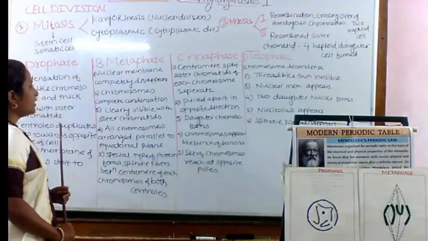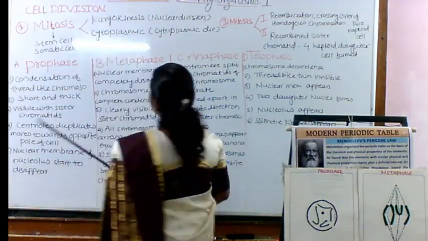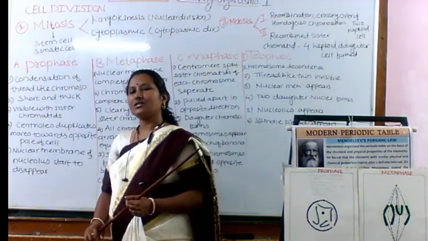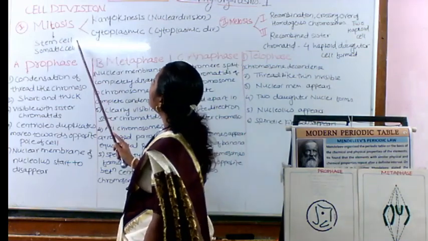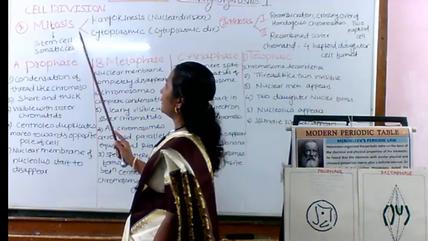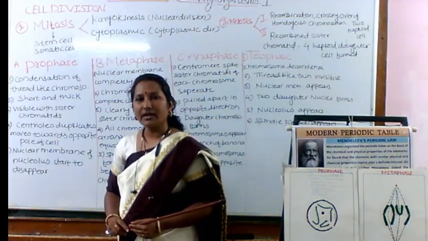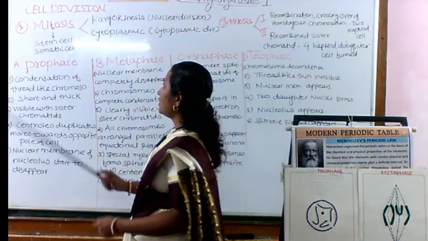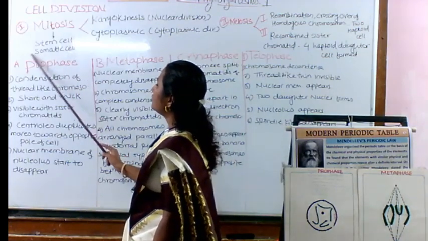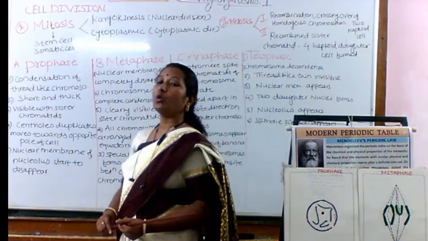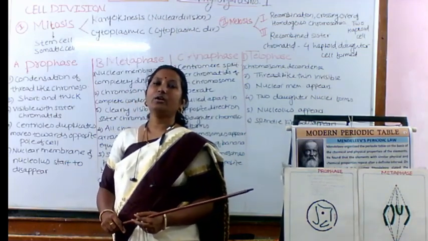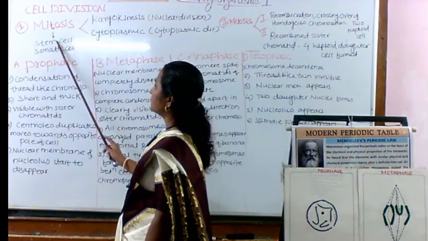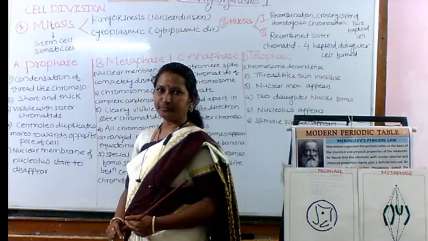The first type is known as mitosis. This kind of cell division takes place in the stem cell or somatic cell. Which are the stem cells? These stem cells are the mother cells. From this stem cell, we are able to form different kinds of cells as well as different organs. Next, the somatic cell. These somatic cells are nothing but the body cells, present from head to toe. So mitotic cell division takes place in stem cells as well as somatic cells.